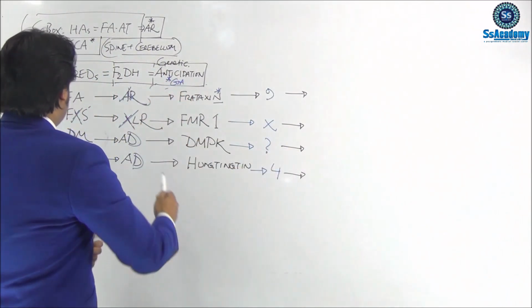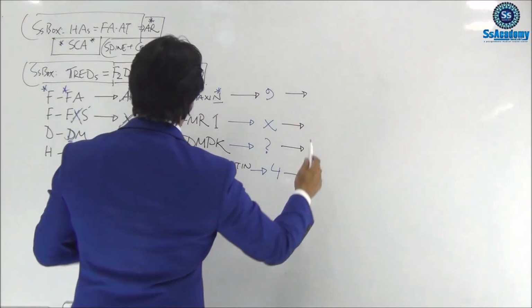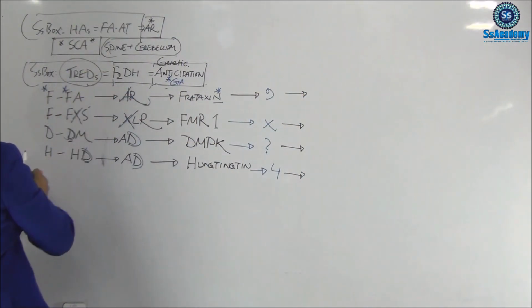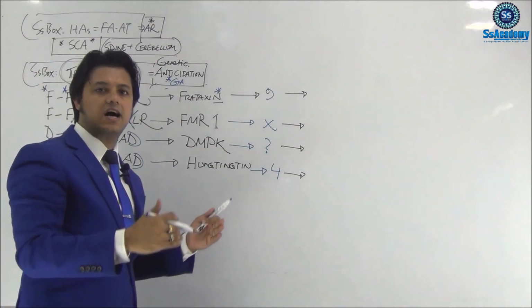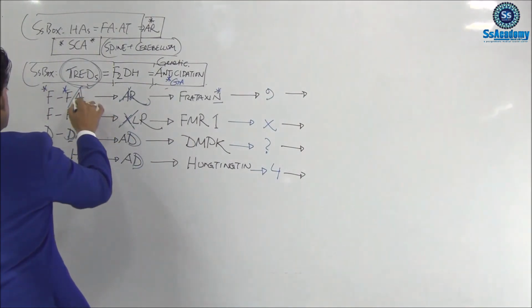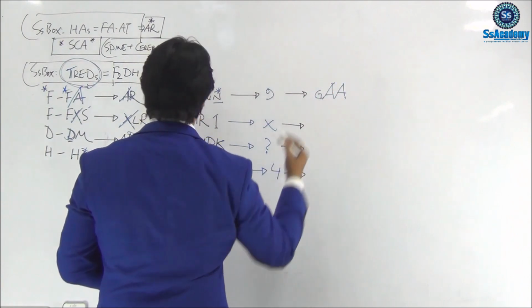So my dear, listen very carefully now. For Friedreich's ataxia, frataxin, chromosome 9, of course, but we are talking about the trinucleotide repeat expansion disorders. What trinucleotides are repeated? Friedreich's ataxia having the A, so we can remember GAA. Just write it down.